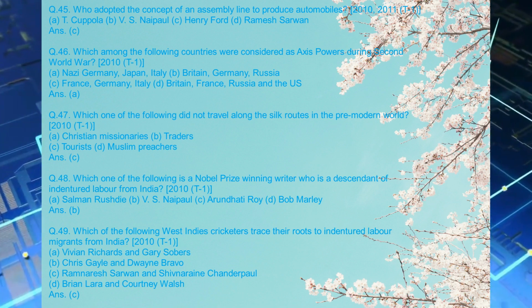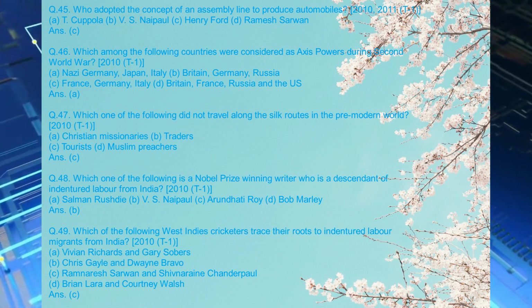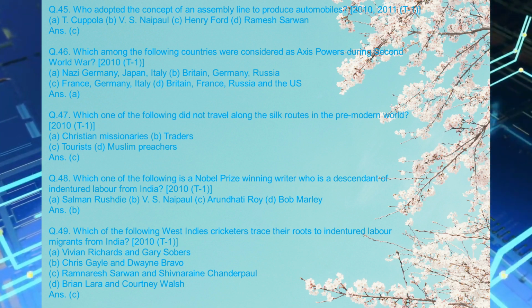Q.49. Which of the following West Indies cricketers trace their roots to indentured labour migrants from India? 2010, T1. A. Vivian Richards and Gary Sobers. B. Chris Gayle and Dwayne Bravo. C. Ramnaresh Sarwan and Shivnarine Chanderpaul. D. Brian Lara and Courtney Walsh. Ans. C.